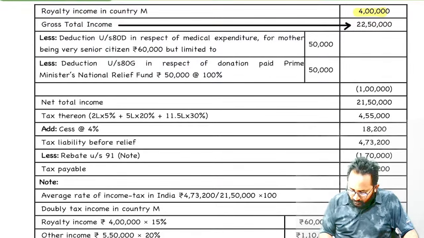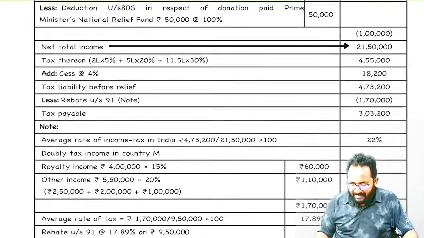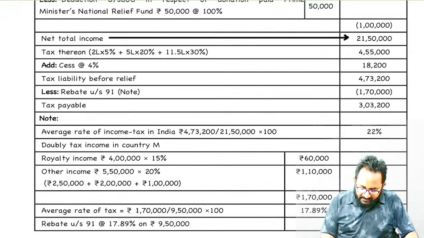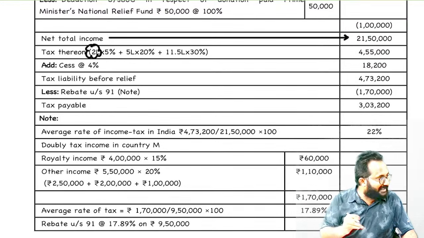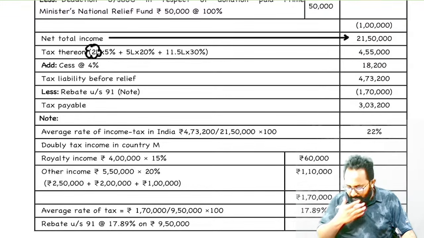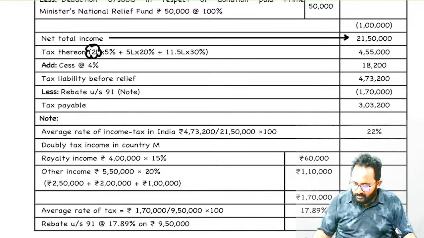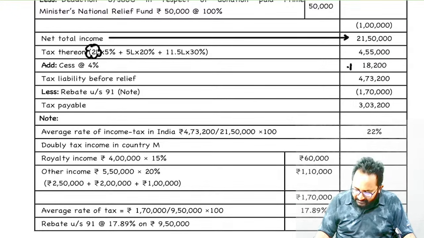How much net total income will you get? 21 lakh 50,000. Please calculate the tax, ma. Here the basic exemption limit is 3 lakh. So 3 lakh to 5 lakh, how much is there? 2 lakh. 2 lakh into 5%, 5 lakh into 20%, above 10 lakh, how much is there, ma? 11 lakh 50,000. So on that, please calculate cess also.